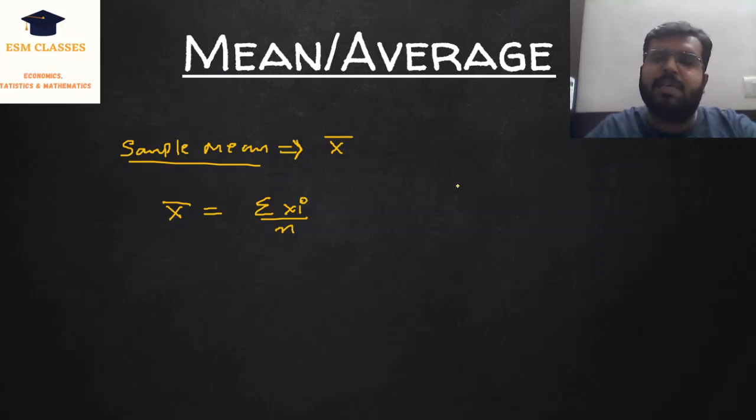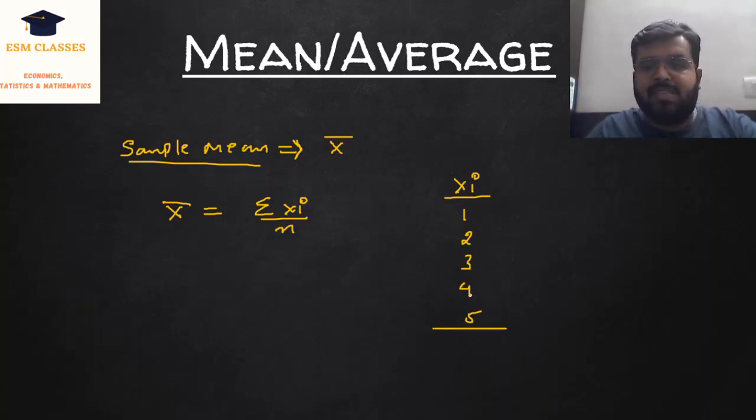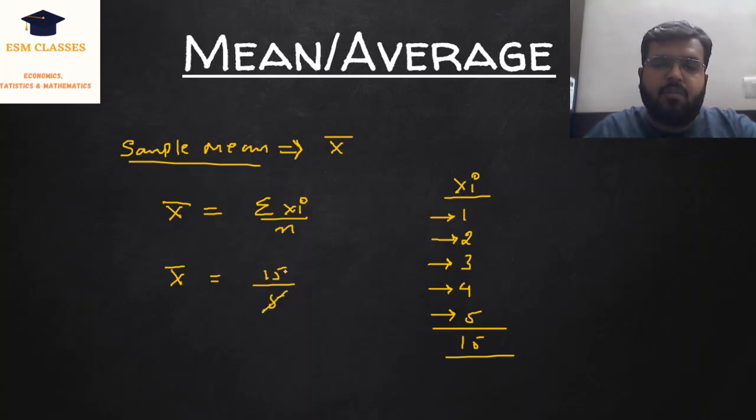For example, if I have 5 different observations, 1, 2, 3, 4 and 5, and we sum all these: 1 plus 2 is 3, 3 plus 3 is 6, 6 plus 4 is 10, 10 plus 5 is 15. So we have 15 here. So in this case, my x bar will be 15 divided by 5 because we have 5 observations, and if you solve this, your answer is 3.